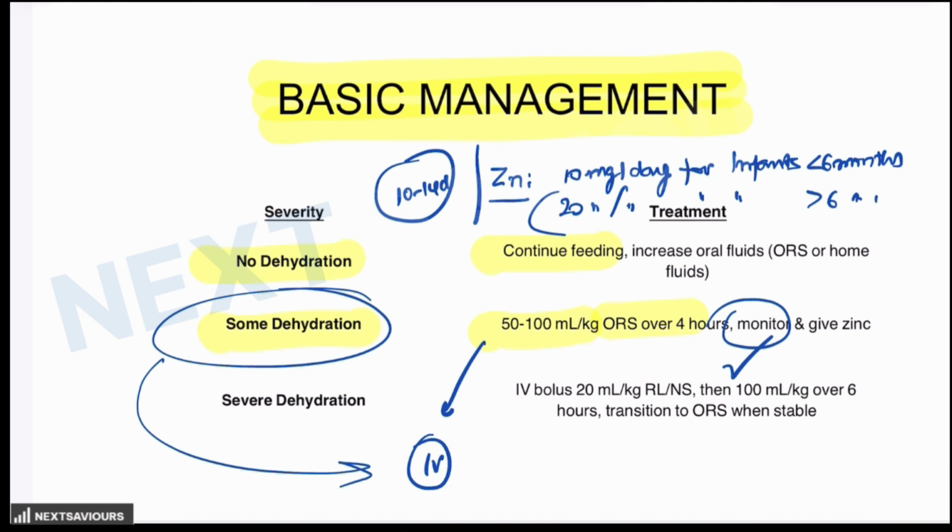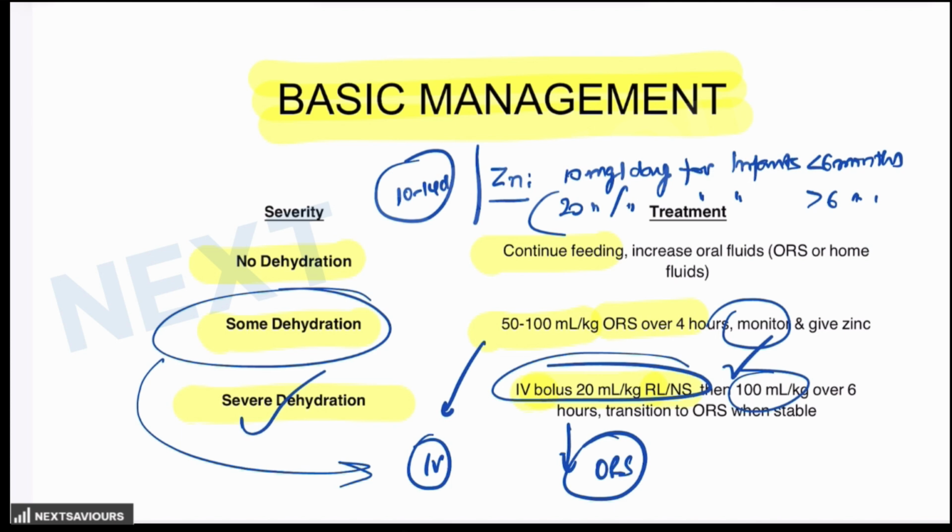And then finally, severe dehydration. You have to immediately start the treatment with an IV bolus of 20 milliliter per kg of RL or NS over a period of 30 to 60 minutes. Now repeat the bolus if there is persistence of the shock, because these are the patients who are presenting with shock. Once the shock is corrected, then you have to start 100 ml per kg IV, RL or NS, over a period of 4 to 6 hours in case of infants, or 6 to 8 hours in case of children. And once the child is alert, then you have to switch the patient to ORS. So this is the basic strategy for the management of no, some, or severe dehydration.